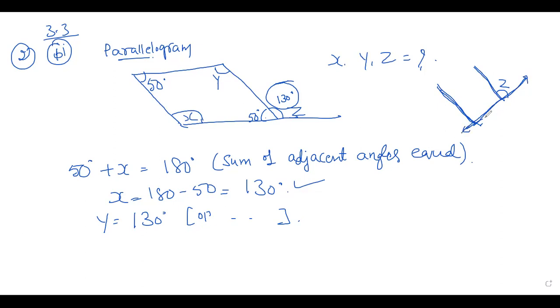If we consider the transversal, which angles do we say are equal? Corresponding angles are equal. So here it is x. So x and z are corresponding angles. When we draw a transversal across parallel lines, the two angles on the same side we call corresponding angles. X and Z are corresponding angles. So you can write directly here x is equal to Z, that is equal to 130.